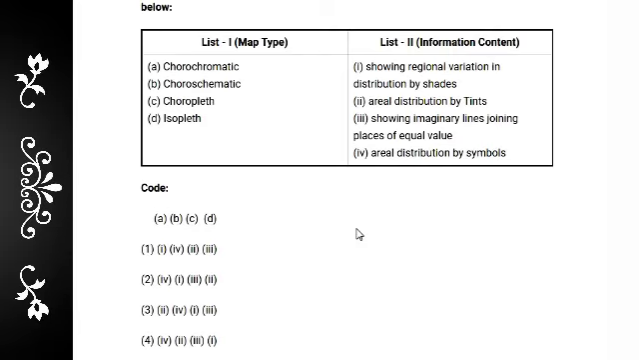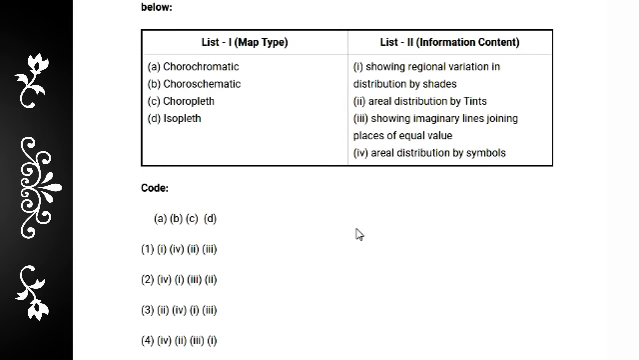Next question number 91. Match the map type with the information content. Very interesting question, asked every time, two, three, four times in UGC NET. Chronochromatic, chorochromatic, choropleth and isopleth. This map is showing the information content. What is the information content?